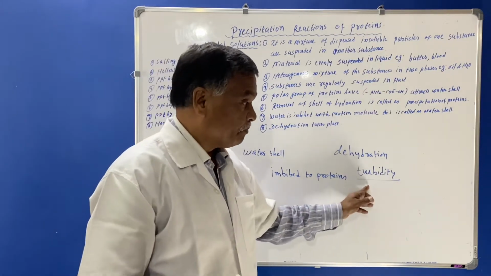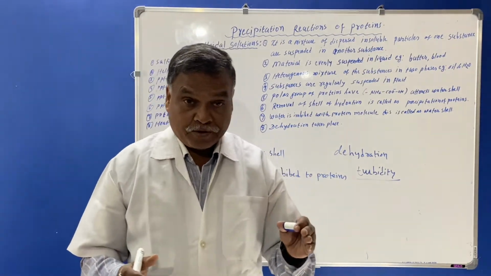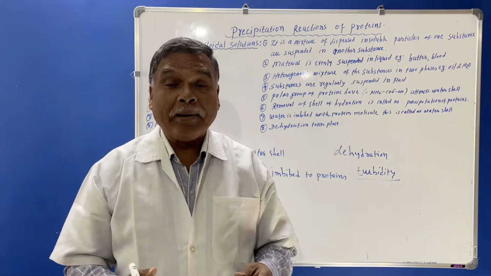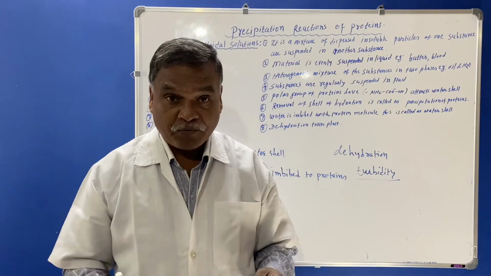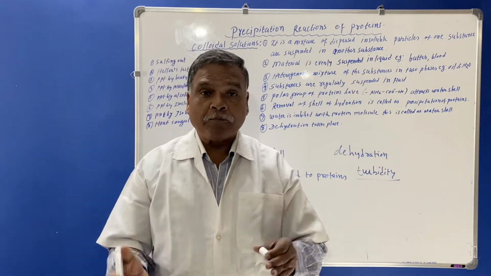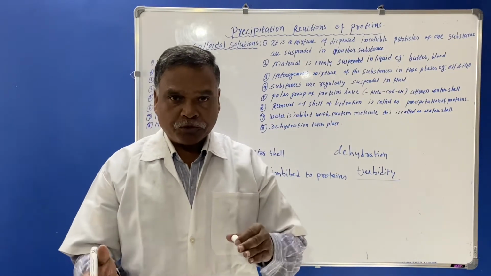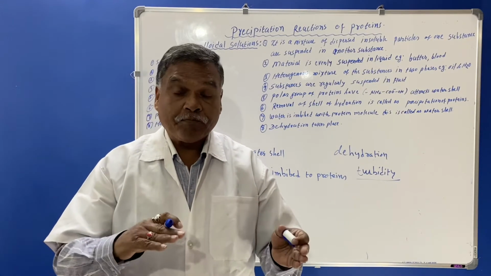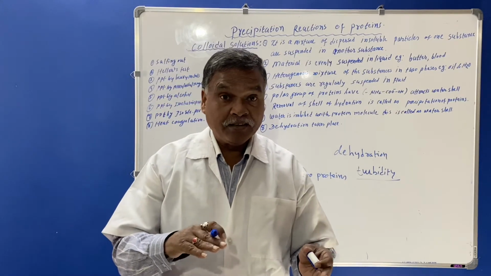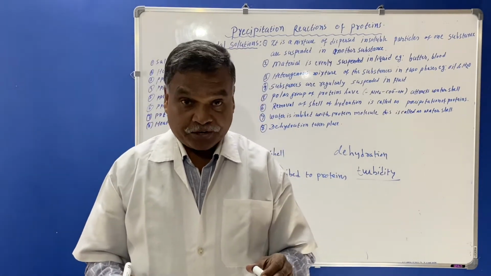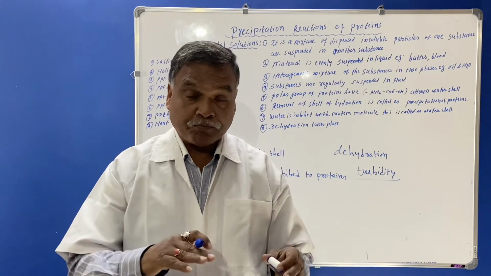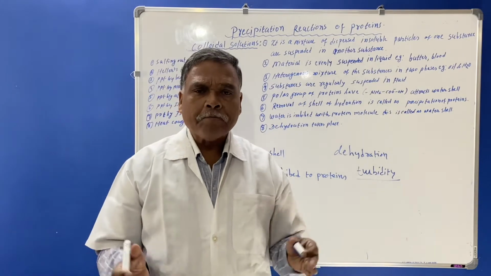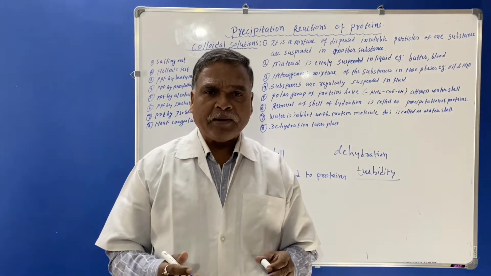So whenever some substances are added to the protein, it will become turbid in nature, or precipitation will occur there. So precipitation of proteins can occur by dehydration and denaturation, and proteins are also precipitated by isoelectric pH. At isoelectric pH, proteins are precipitated. So these are the different methods by which precipitation reactions of protein can be seen.